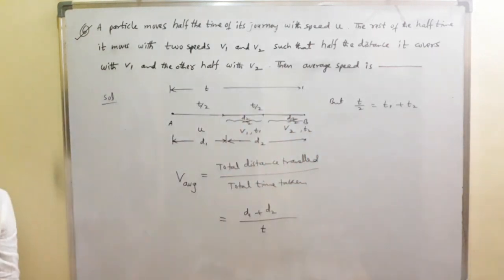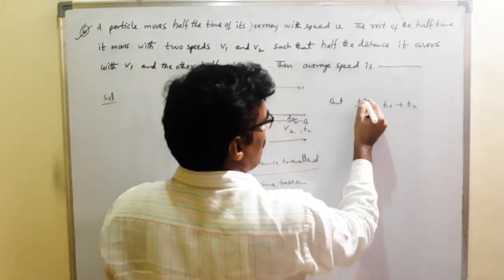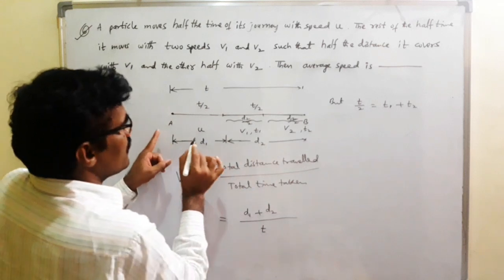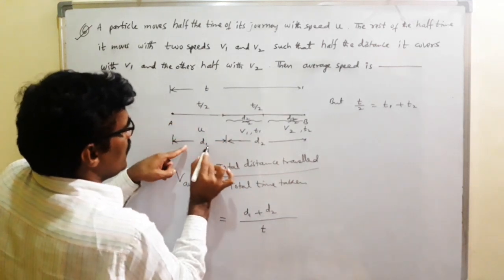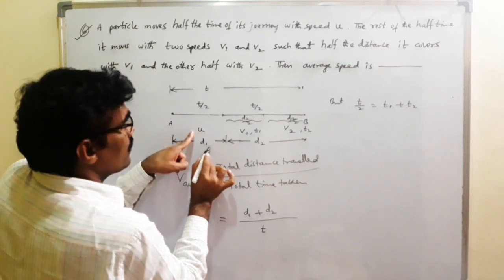t by 2 is the time taken to travel d1 distance with speed u.